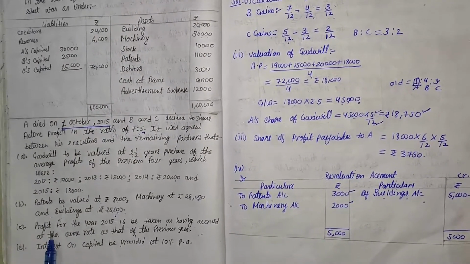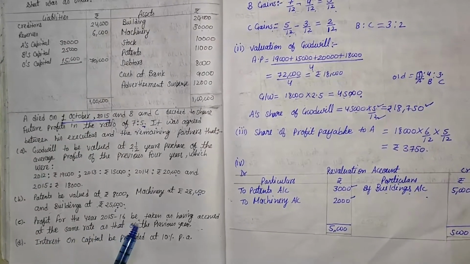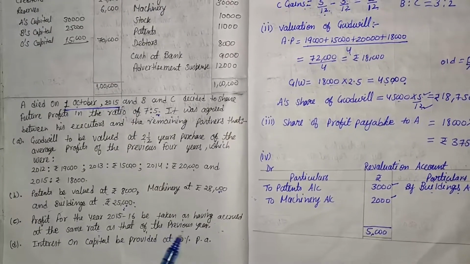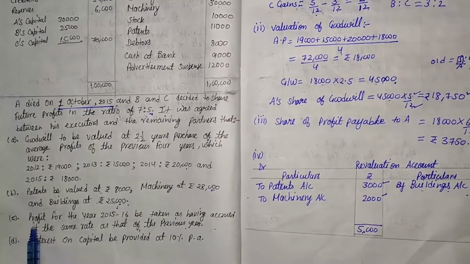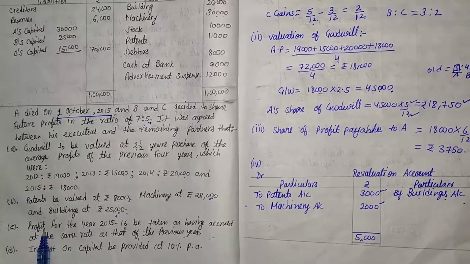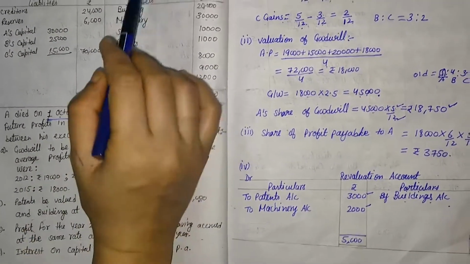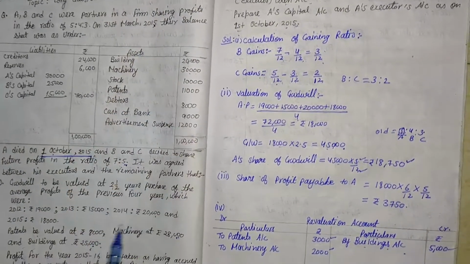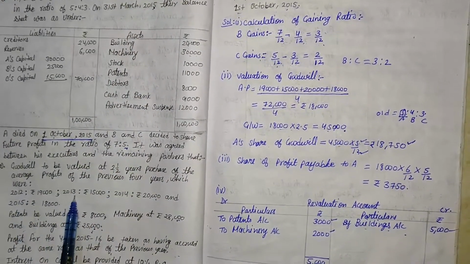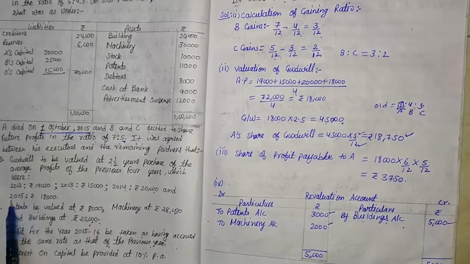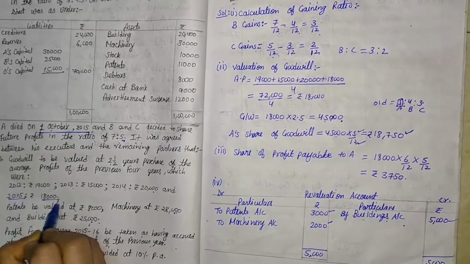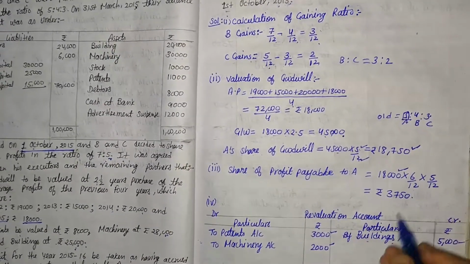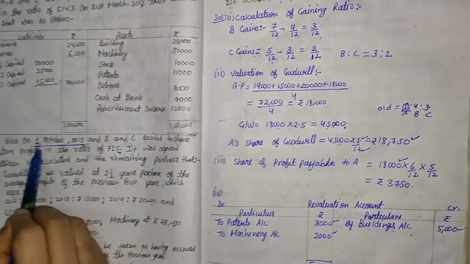Then the next information is that profit for the year 2015-16 be taken as having accrued at the same rate as that of the previous year. It means A's profit depends on the last year's profit. And what is the last year? That is 2015. So we will have to search the last year's profit. So here 2012, 2013, 2014, that is 2015. So that is last year, and last year's profit is 18,000. So we get 18,000. And A died on 1st October.